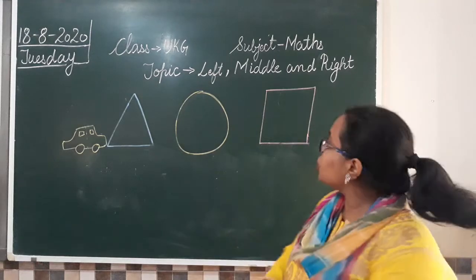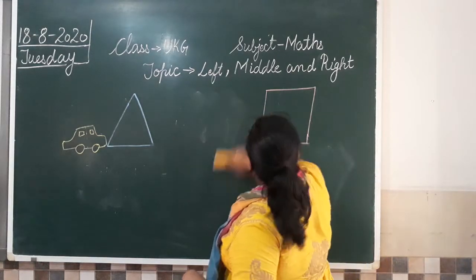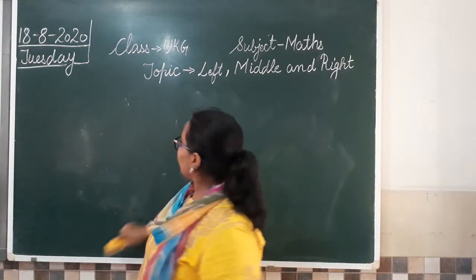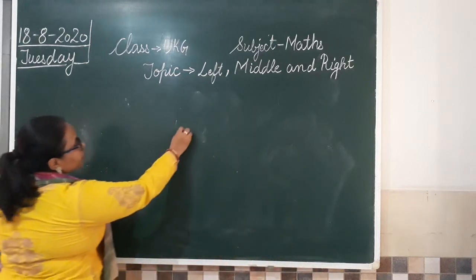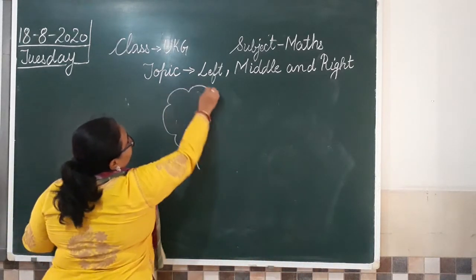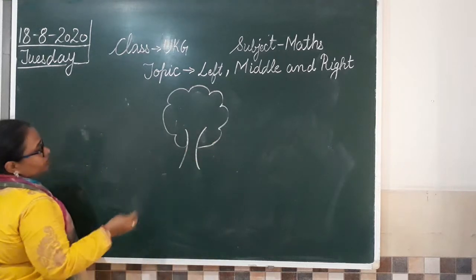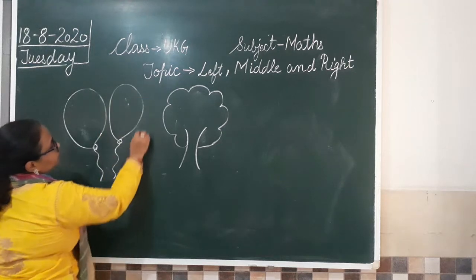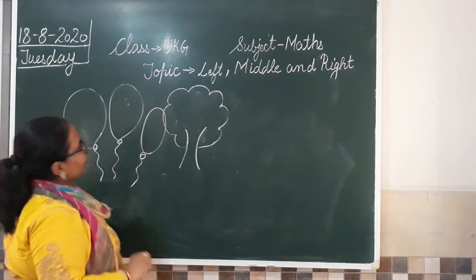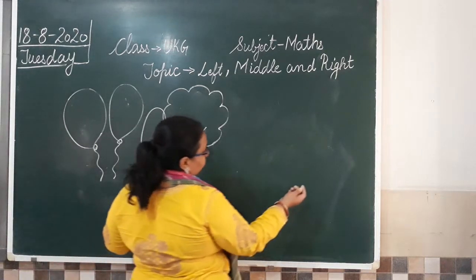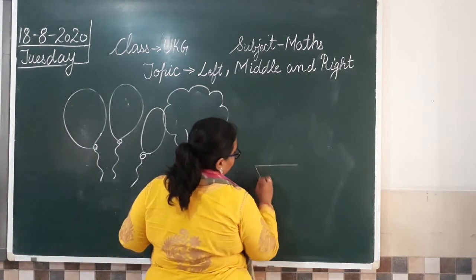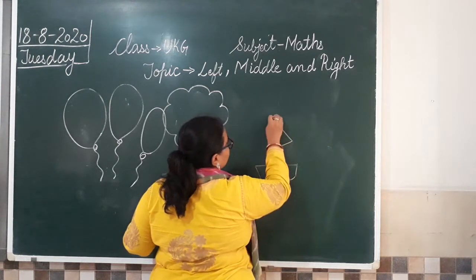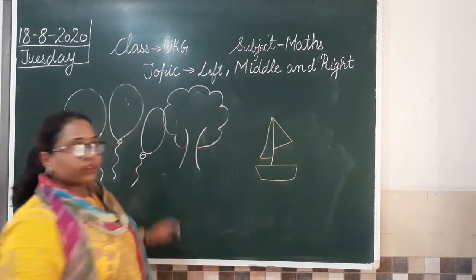If I interchange the shapes here, if not shapes, what we can take is, yes, I draw a tree. Okay, one is a tree, then I draw some balloons here. And if I draw a boat. So we have three things now.